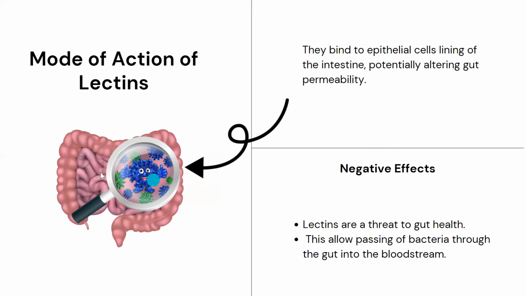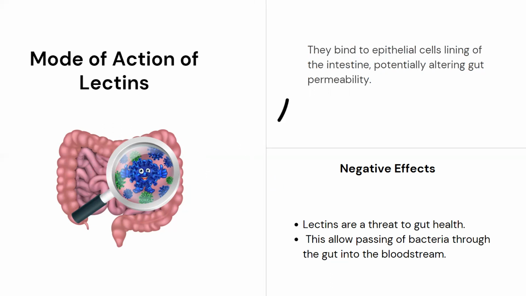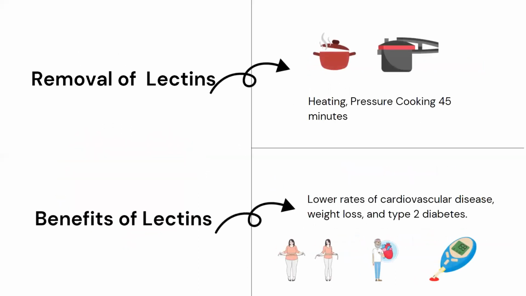So now, guys, what lectins do is bind to the wall of the small intestine. Now it would make it more permeable, I mean, things can pass easily across the gut. So the microbes, even the harmful microbes which are present in our gut, can easily cross this permeability, cross the small intestine, and enter our bloodstream. If harmful microbes enter our bloodstream, we can really fall ill, right? So that's the reason why lectins must be removed from our food.